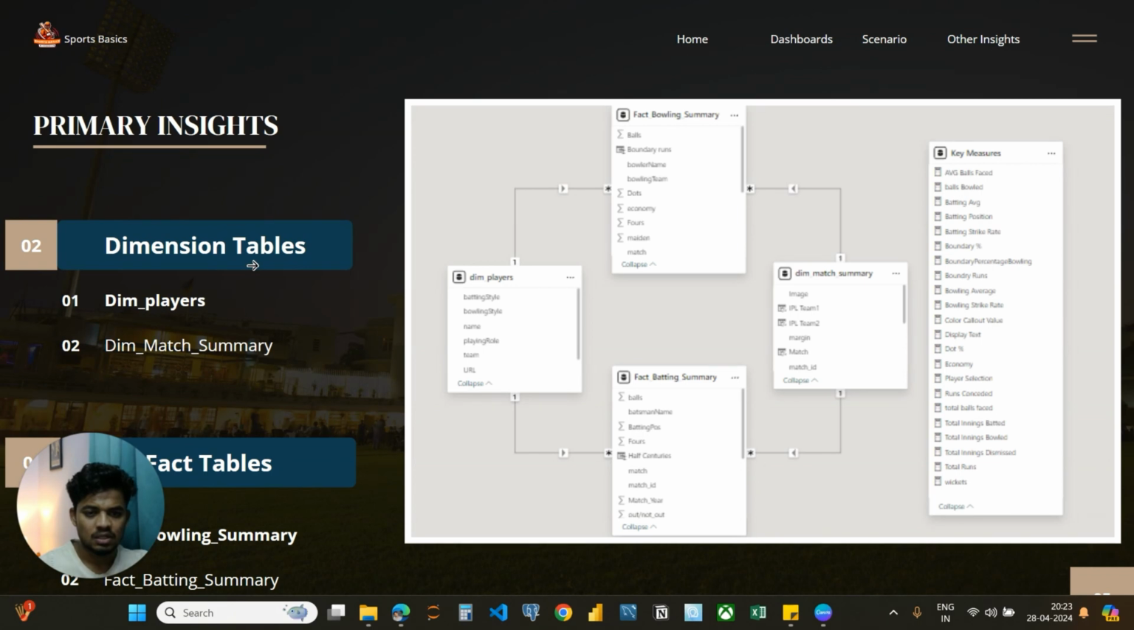Next up, let's take a look at the data model overview. We have divided it into two sections: primary insights and secondary insights. In the primary insights section, we have dimension tables and fact tables. The dimension tables contain all the details related to players and matches, providing a comprehensive view of IPL. On the other hand, the fact tables contain all the numerical data such as runs, strike rate, wickets, economy, and average, giving us the statistical insights needed to analyze player and match performance.